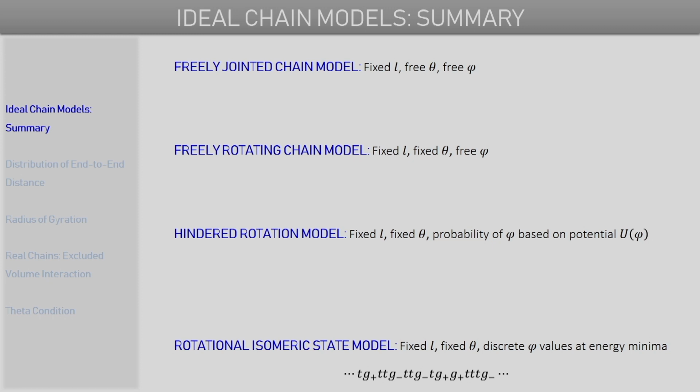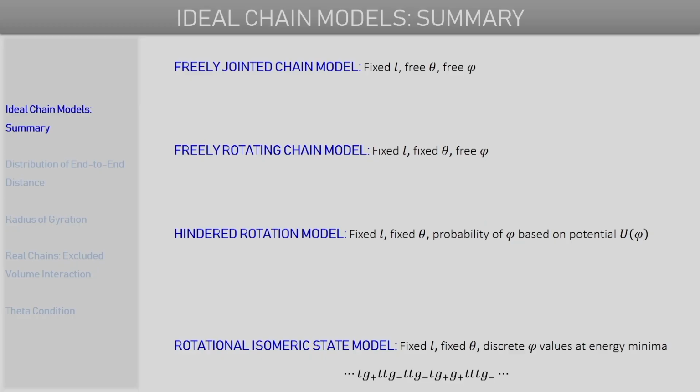We also studied the freely rotating model, where the bond length as well as the bond angles are fixed. In most real polymers the bond angles also have fixed values. So this is a more realistic model, but here again the torsion angles were allowed to have any value. From that point of view, this model is also highly flexible, because the torsion angle could adopt any value, and we know that it is the different torsion angle values that provide the polymer backbone its flexibility.